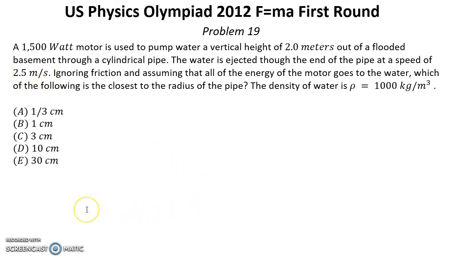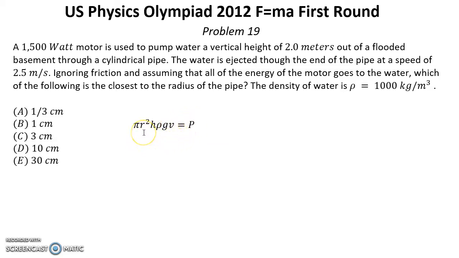So we need to multiply the weight of this column by speed. That will be power. Pi r squared h, that's the total volume of this column of water, multiplied by rho, that's the total mass of this column, multiplied by g, that's the weight, or the force which this motor produces, and the force multiplied by speed, that's the power.